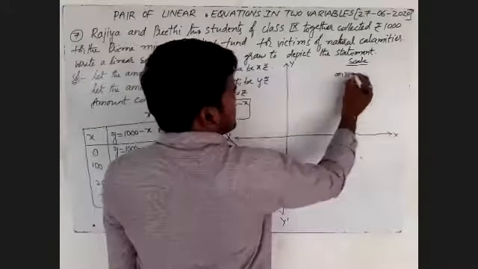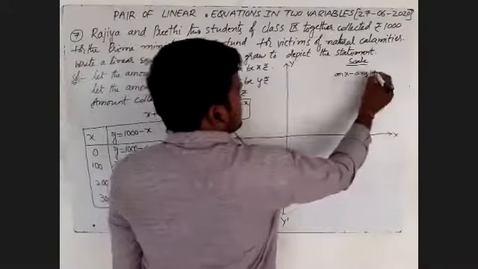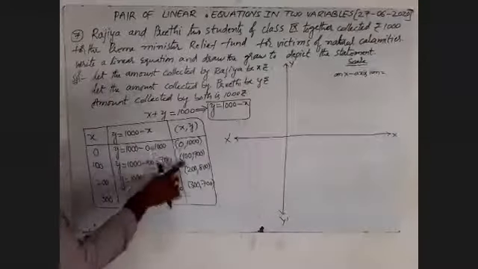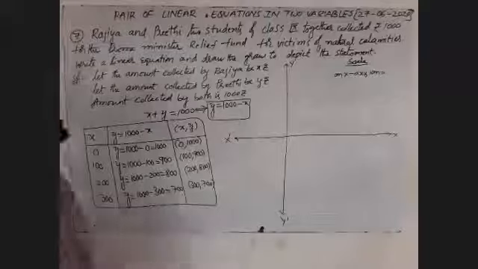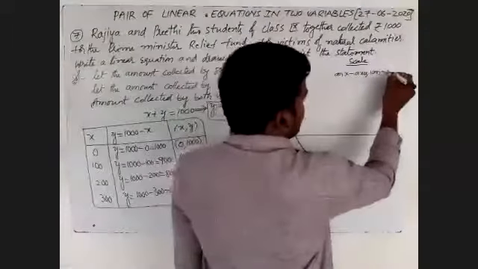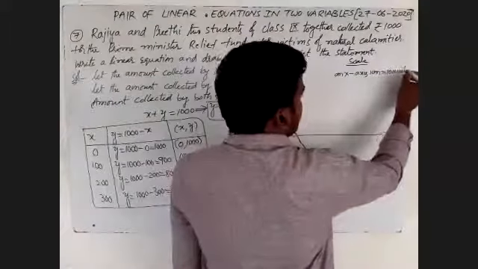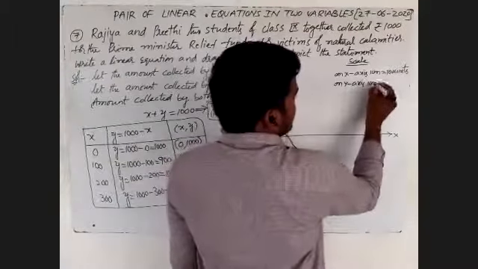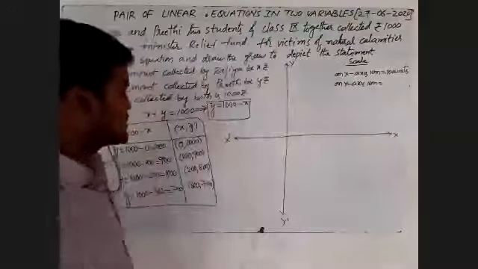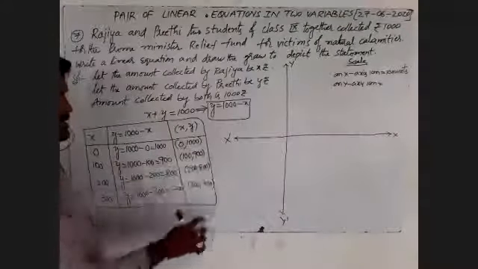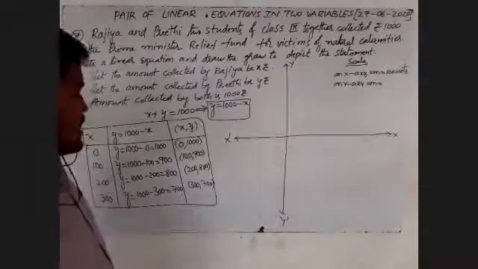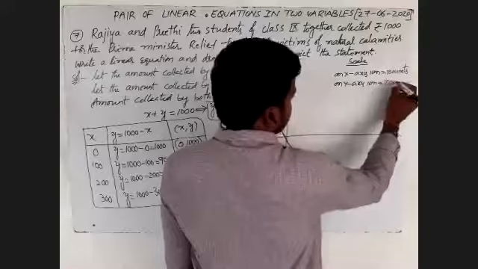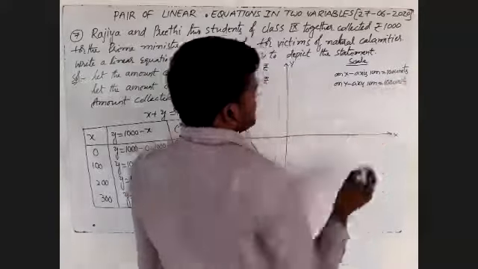On x-axis, 1 centimeter is equal to 100 units, as the x-axis values are 0, 100, 200, 300. On y-axis also, 1 centimeter is equal to 100 units, as the y-axis values are 1000, 900, 800, 700. This is the given scale.